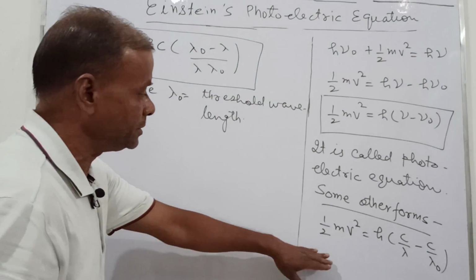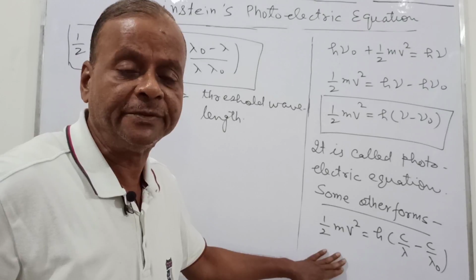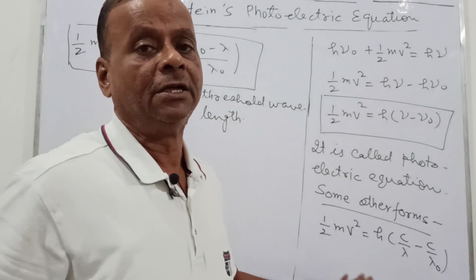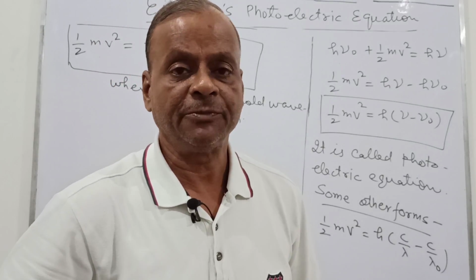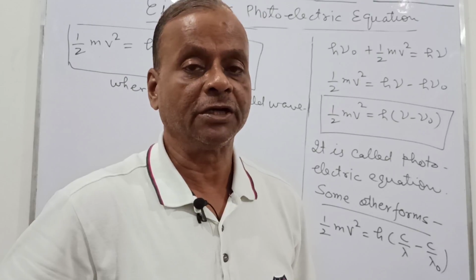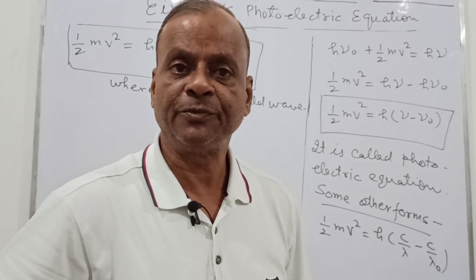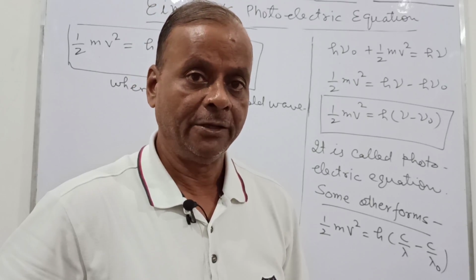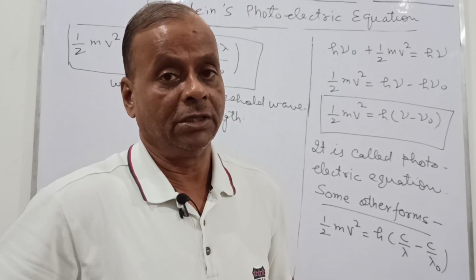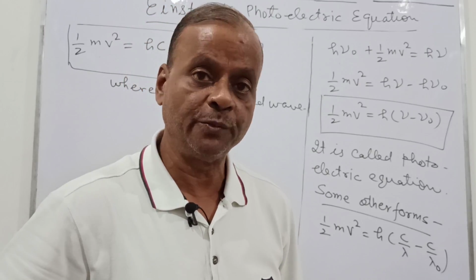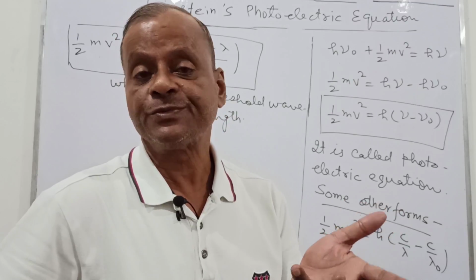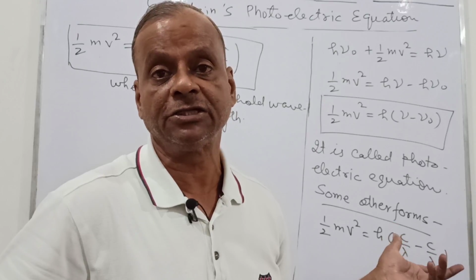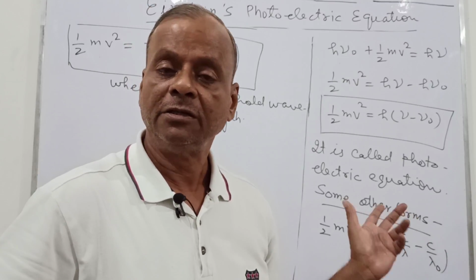Now this kinetic energy can be measured with the help of the stopping potential, because we have seen in the experiment that when a negative potential is given to the anode, the photocurrent decreases, and as this negative potential increases, the photocurrent decreases further. When the negative potential becomes so much that the photocurrent becomes zero, it means we have given so much energy which is equal to the energy of the photoelectron emitted from the metal surface.